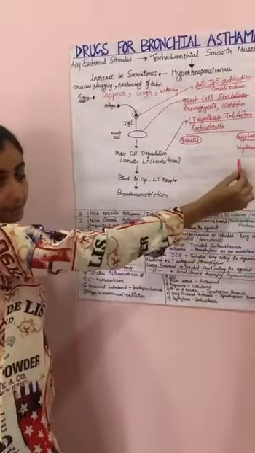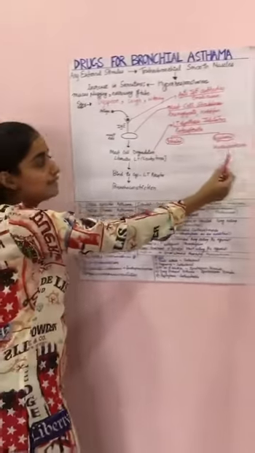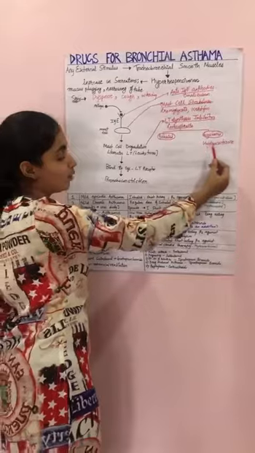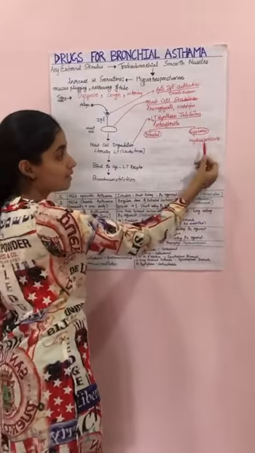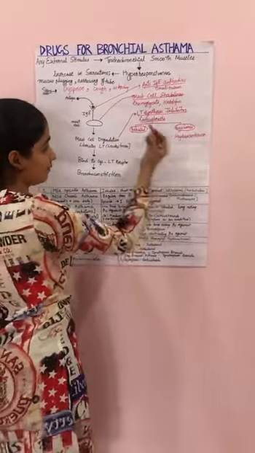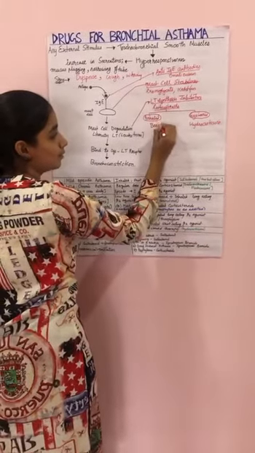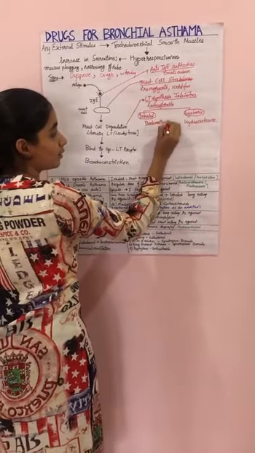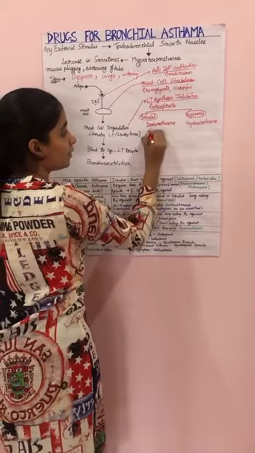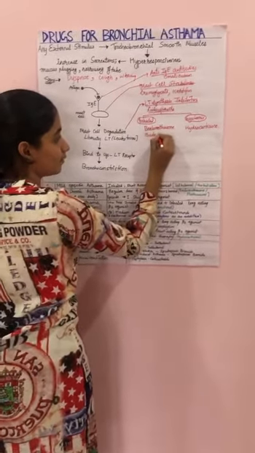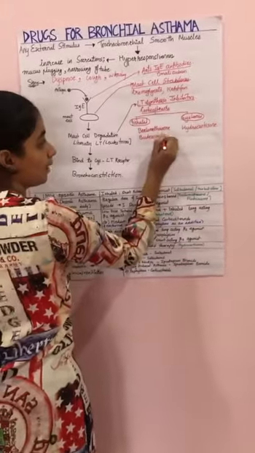The systemic ones are used only in severe conditions, when other options fail, because they have other harmful effects. Inhaled corticosteroids include beclomethasone, budesonide and fluticasone.